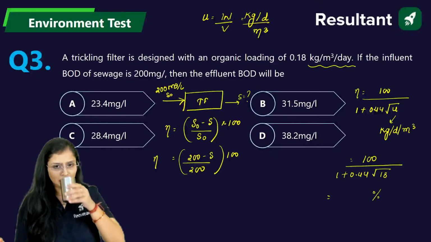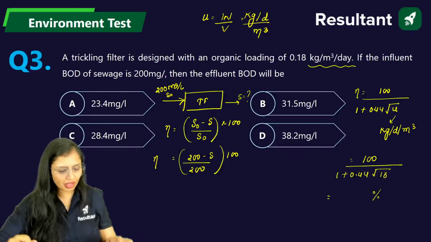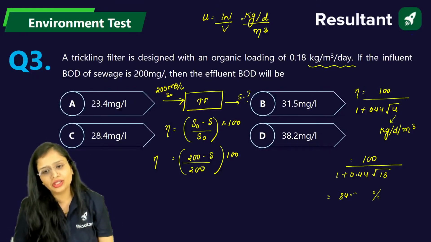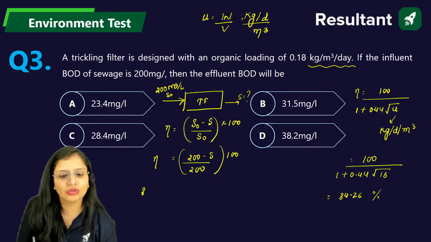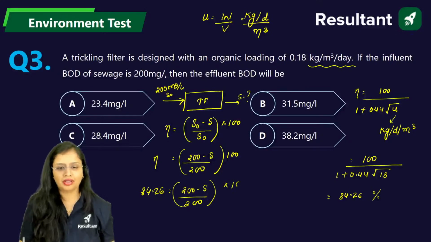Okay, come on. How much is it coming? It will come out to be 84.26%. Okay, now 84.26%. That's it. Now solve it.